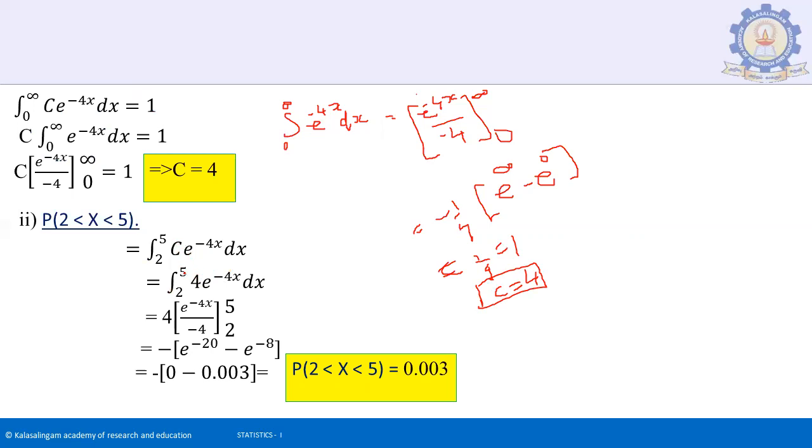Substitute the c value: the integral from 2 to 5 of 4 times e to the power of minus 4x dx. The integral is e to the power of minus 4x divided by minus 4, from 2 to 5. Substitute the limit values: it will be e to the power of minus 20 minus e to the power of minus 8. So e to the power of minus 20 is approximately 0. E to the power of minus 8 value will be 0.003. Therefore P(2 less than X less than 5) is 0.0303.